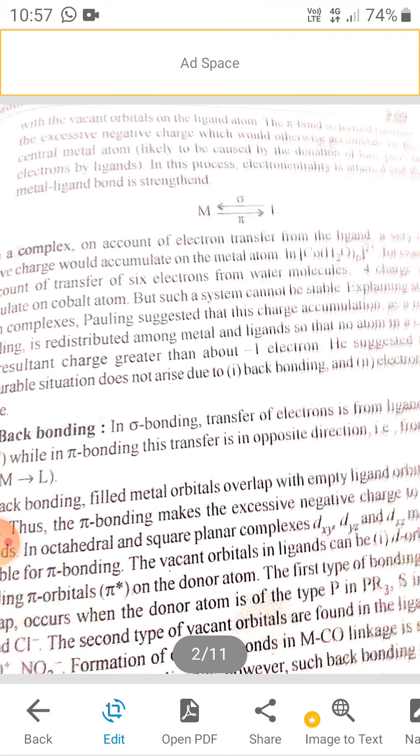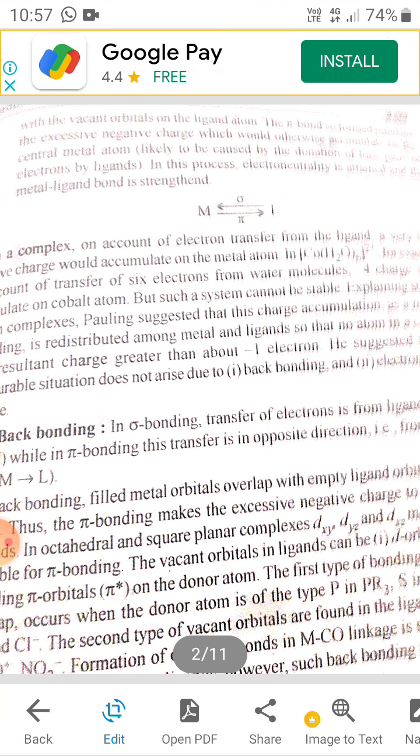In this other bond, we have metal ligand back bonding. The metal gives its electrons to the ligand and the ligand also gives its electrons to the metal, reciprocally. This type of bonding in a complex is known as back bonding. In sigma bonding, the transfer of electrons is from ligand to metal, and there is also a transfer in the opposite direction, from metal to ligand.